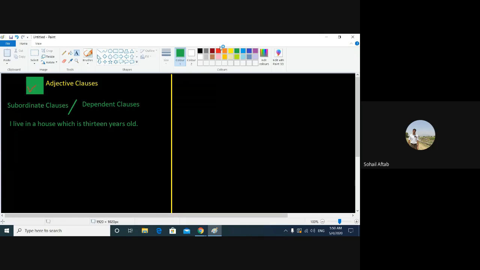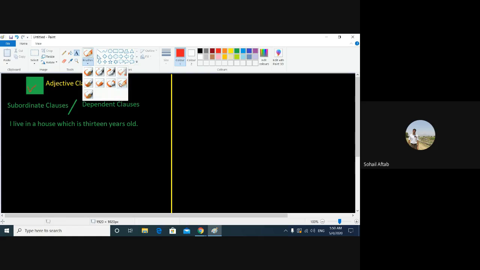I live in a house, and let me underline different parts of this sentence. The first one is: I live in a house. This part is fine.